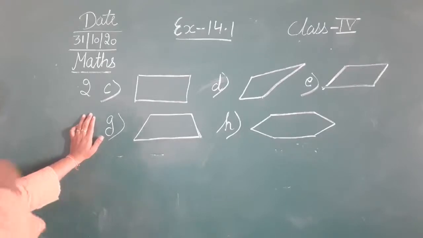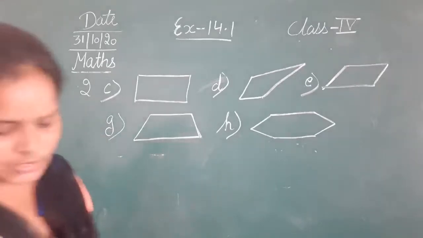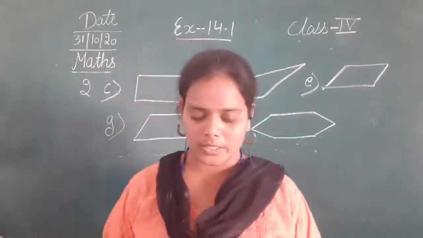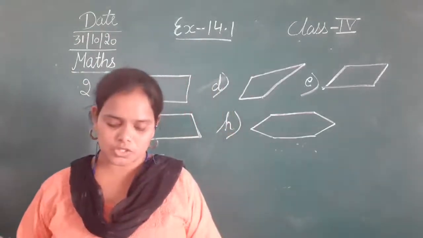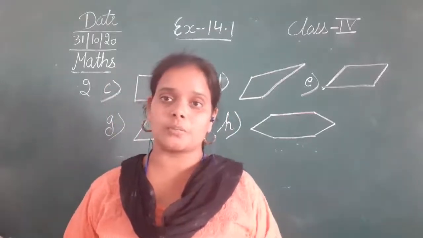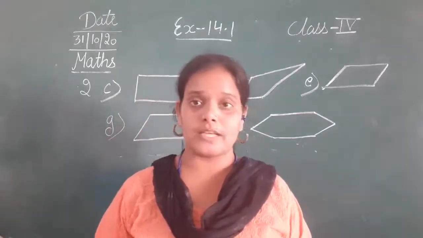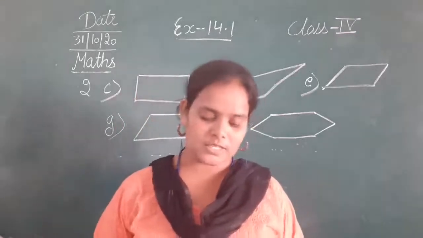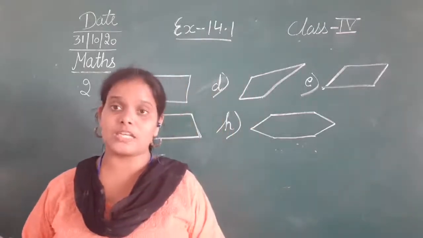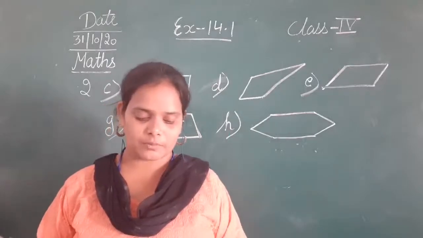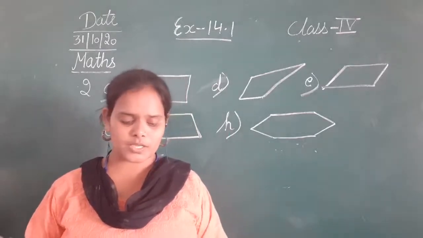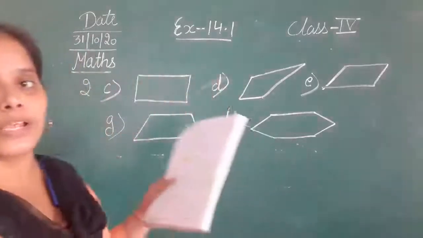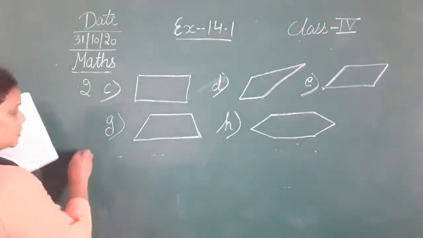Okay. Now the next one is, which of the following polygons are triangles. So below some figures are given in the third question again. Now you have to tell which of the given figures are the triangles. So let's find out the triangles in question number 3.